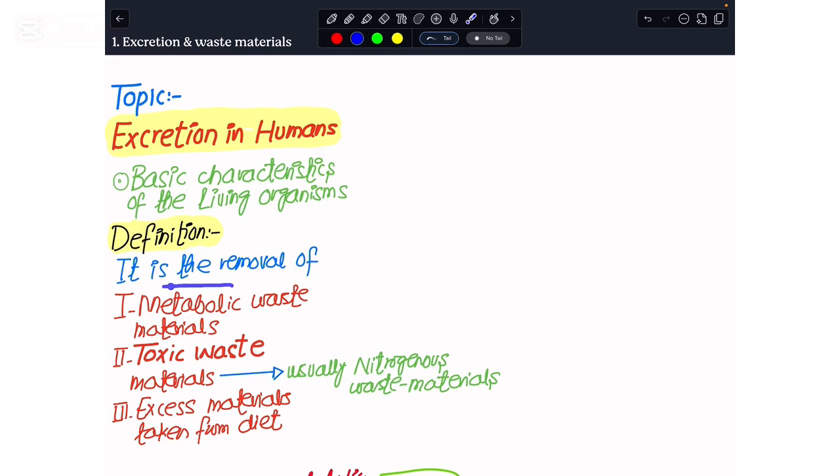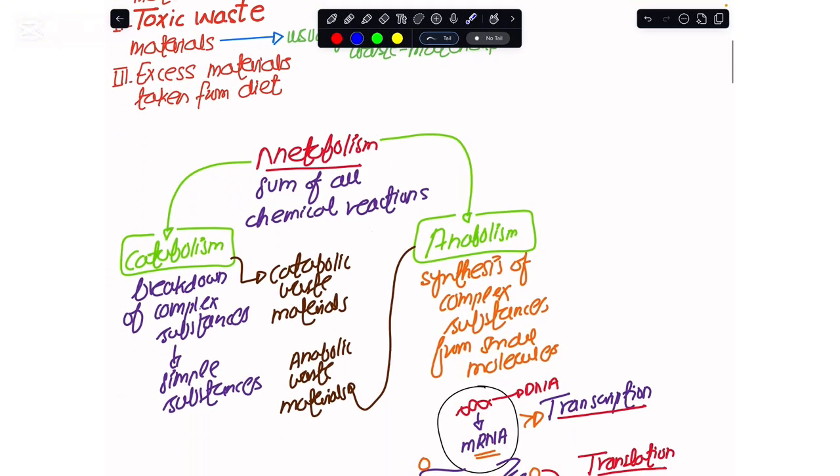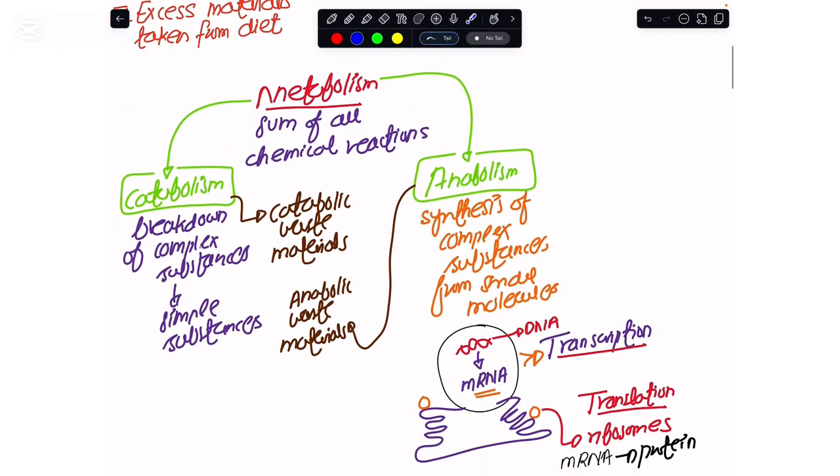Now, there is this word metabolic that we have to be very clear about. When we try to categorize metabolism, it falls into two distinct categories. On one side, we have catabolism, and on the other side, we have anabolism. When we say metabolism, from the head to the tip of your toe, there are chemical reactions happening everywhere in our body. When we sum up all the chemical reactions that happen in us, that is the metabolism.